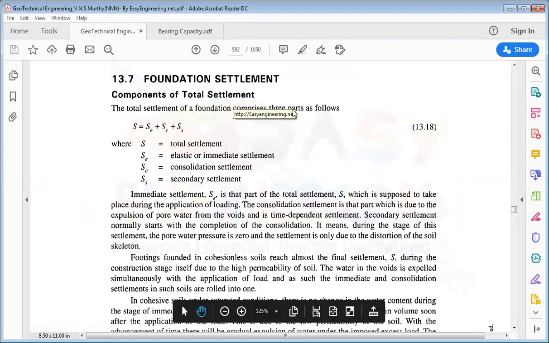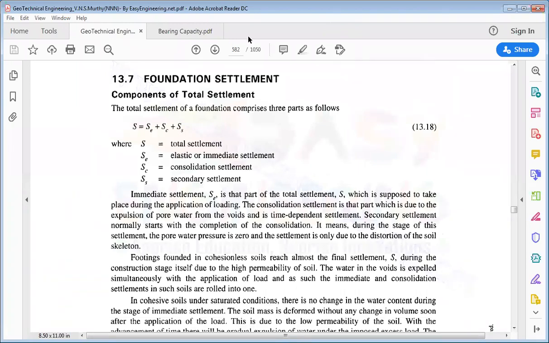Now the foundation settlement. There are components of the total settlement, the settlement due to all the loads applied on the foundation.